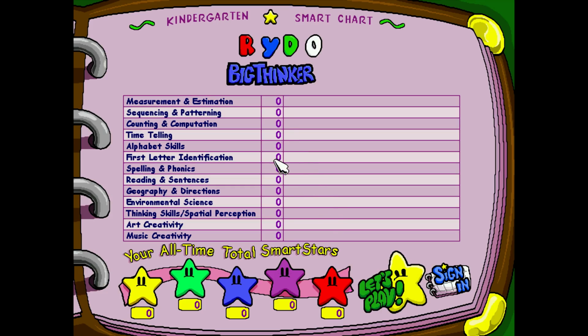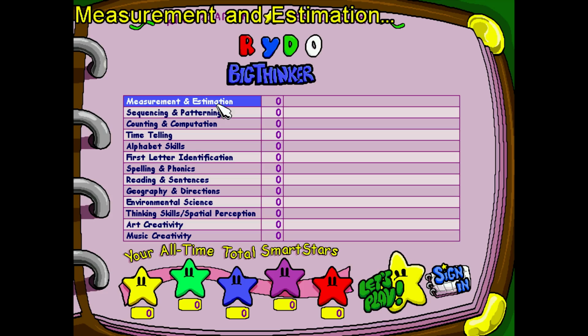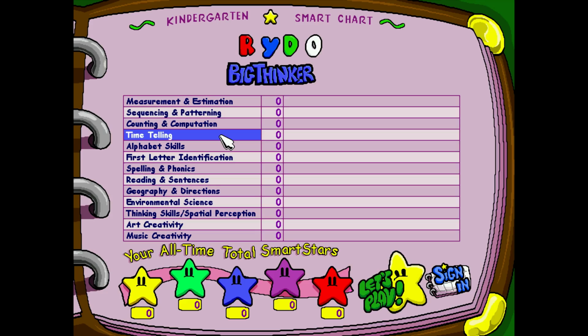Unlike the Let's Explore, which is more about just teaching very simplistic things, we're getting down to really difficult concepts. Well, more actual educational concepts here. Measurement and estimation. Music and creativity. And they're going to give you stars that are, I assume, for something like the red stars. Music and art probably means something mixed together.